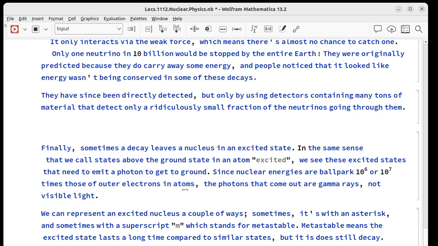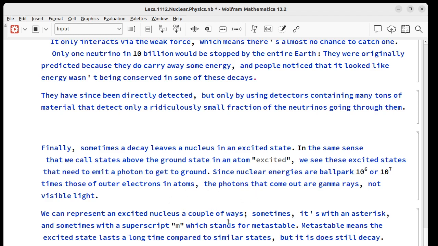It wants to get back to its ground state. But instead of throwing out a photon of a few eV like an electron would do, the nucleus is going to throw out a photon of a few MeV, because nuclear energies are in the ballpark of 1,000,000 times electronic energies. So we get gammas out instead of visible light.